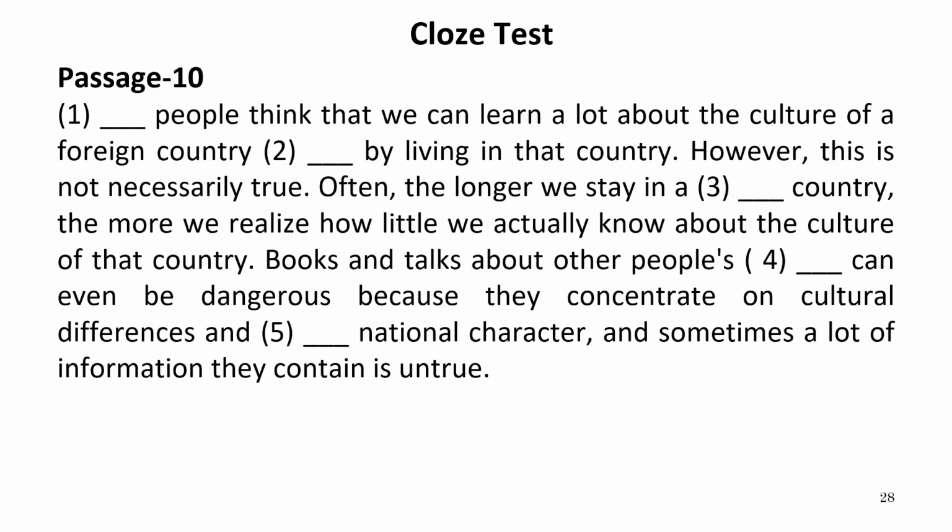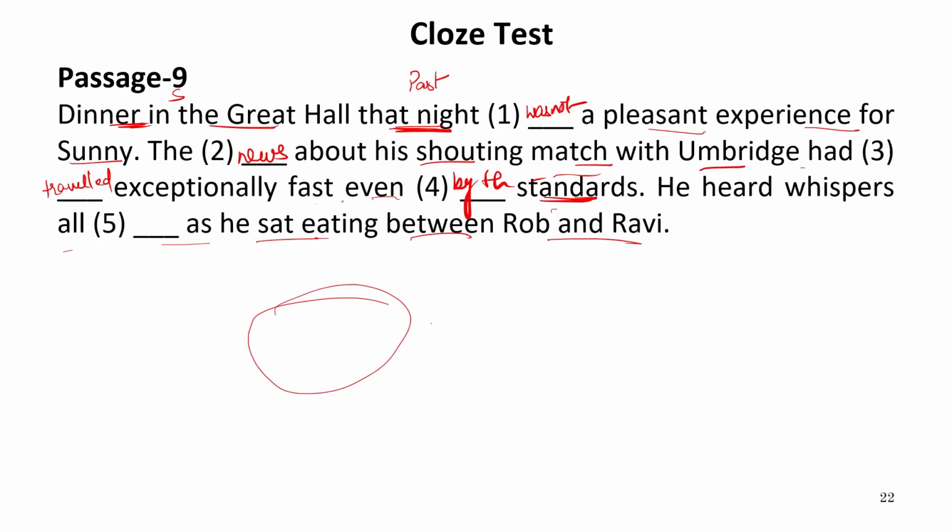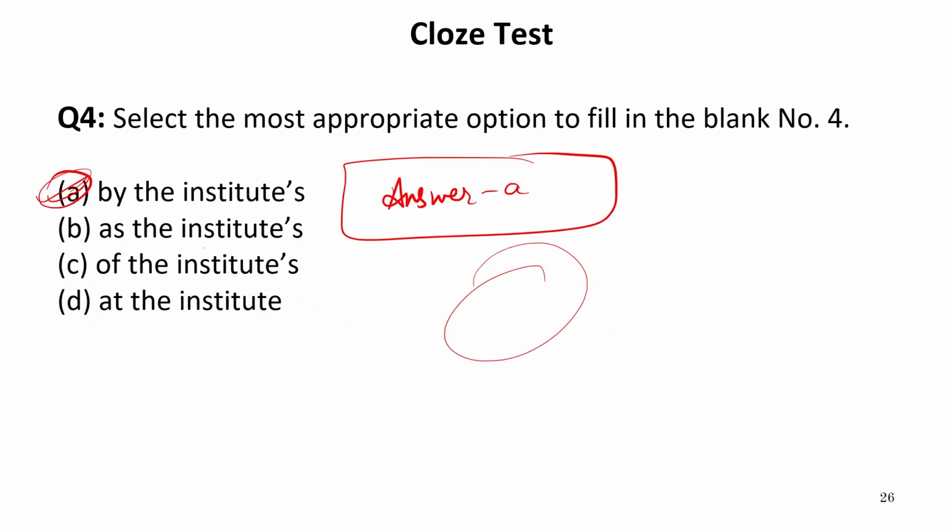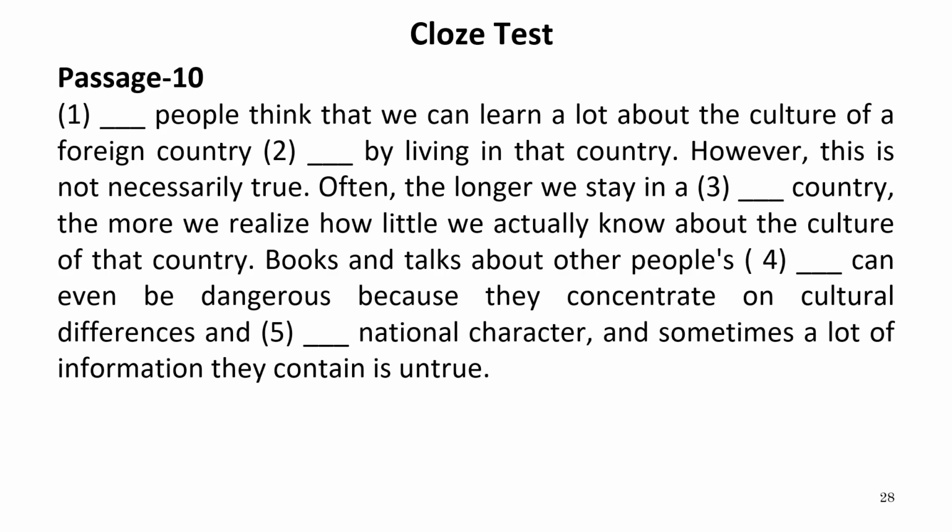This is passage number 10 now. So this was passage number 9. This is passage number 10, the last passage of this session. Dash people think that we can learn a lot about culture of a foreign country. So dash people. Now let us see what type of people are there.